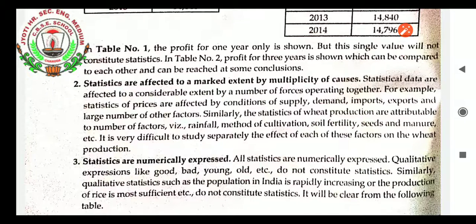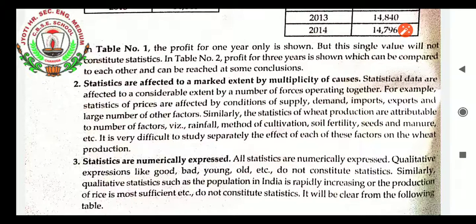Statistics are numerically expressed. There is nothing to explain there. As I already stated in the meaning, statistics are figures based on facts which are studied on the basis of figures. So all statistics are numerically expressed. Qualitative expressions like good, bad, young, old, etc. don't constitute statistics. They don't come under statistics.